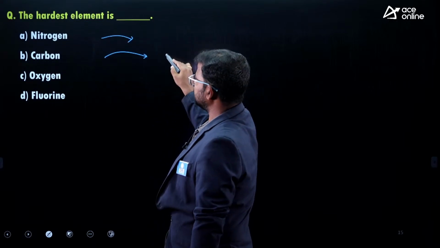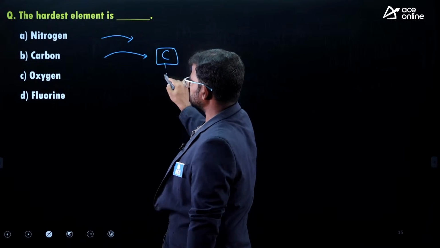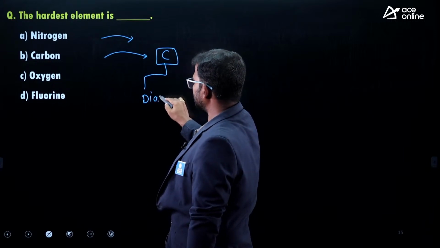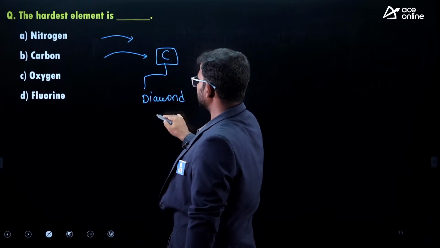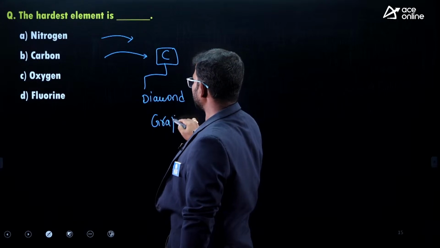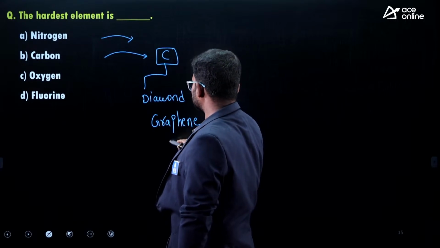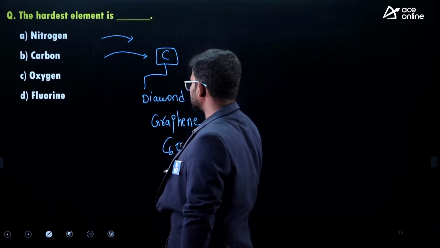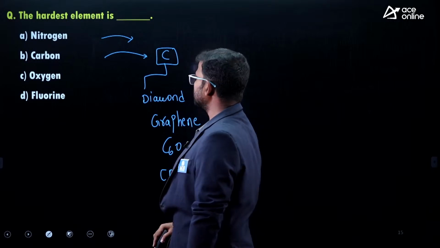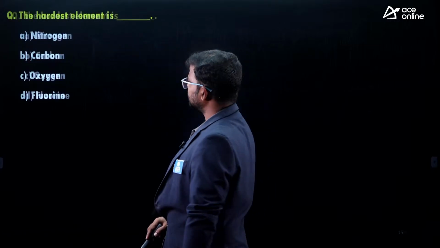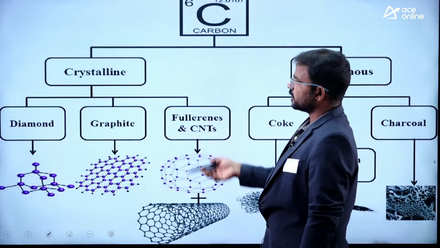Actually, guys, if you consider carbon, it has some allotropes like diamond, right? So diamond, next graphite, next graphene, next C60, next carbon nanotubes. So it has a number of allotropes. These are all considered carbon allotropes.